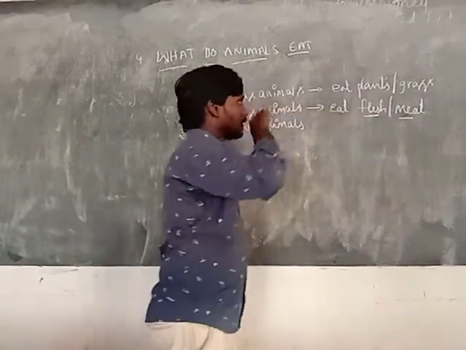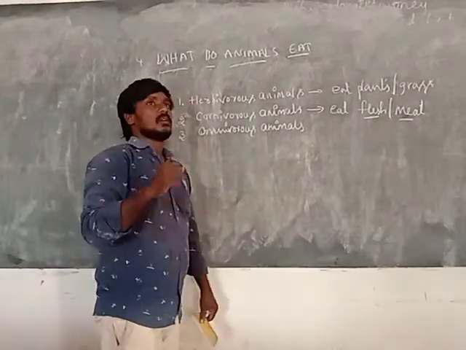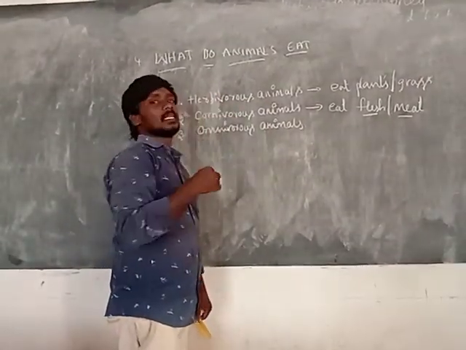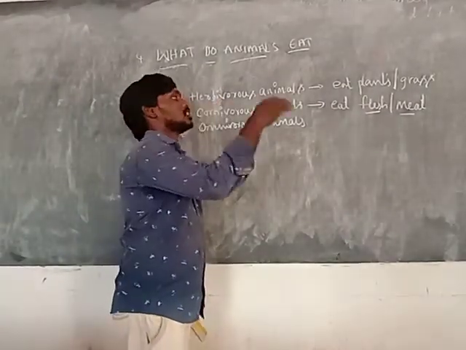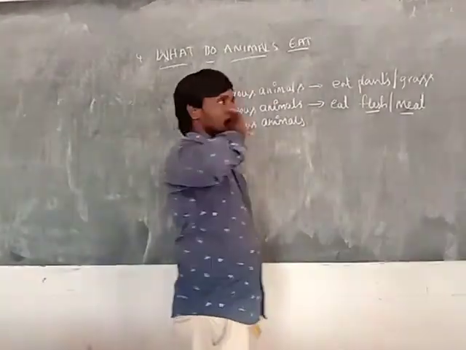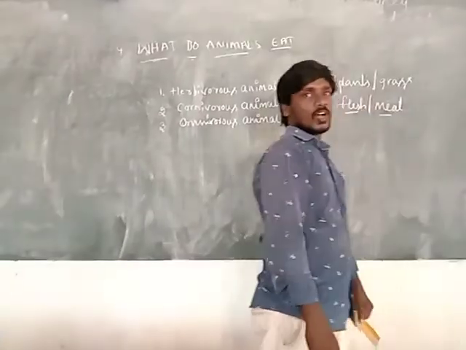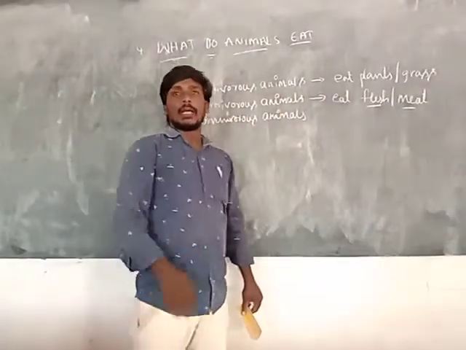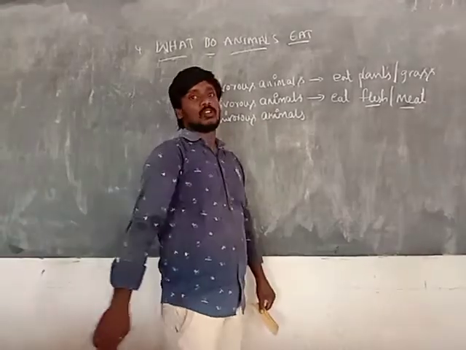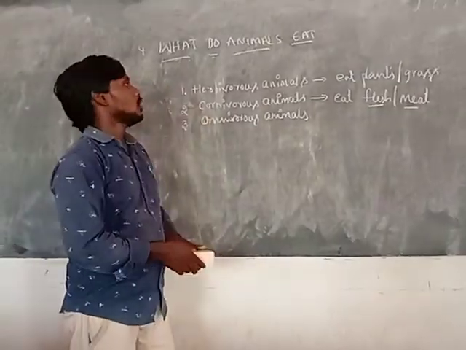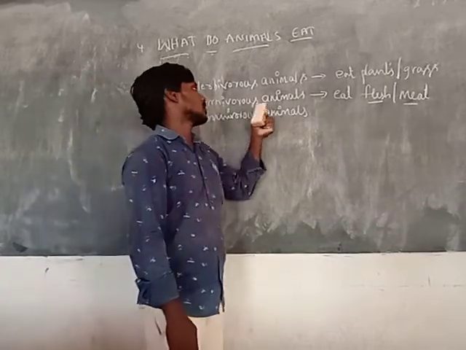It means eating other animals. Meat includes chicken, mutton, fish, prawn, crab, and beef. So many items are there in flesh and meat. Animals that eat these are called carnivorous animals.